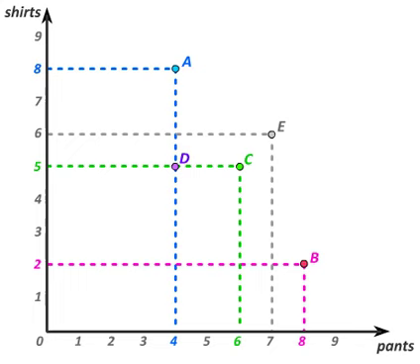Suppose, however, that we know that the consumer is indifferent between bundles A and B. In that case, we know that any average between those 2 bundles is at least as good as A and B. Bundle C is in fact an average of A and B. If you take the number of shirts in A and B, 8 plus 2, and divide by 2, you get 5, which is how many shirts there are in bundle C. Similarly, if you take the number of pants in A and B, you get 4 plus 8, which gives 12, divided by 2 is 6, which is the number of pants in bundle C.